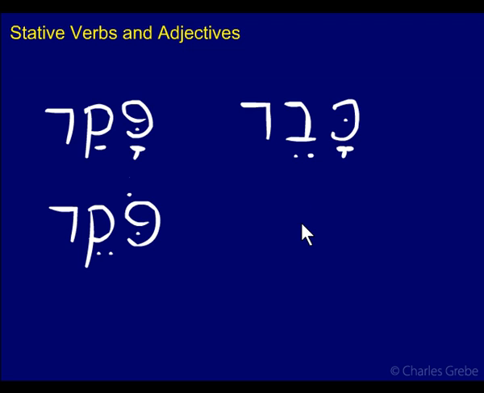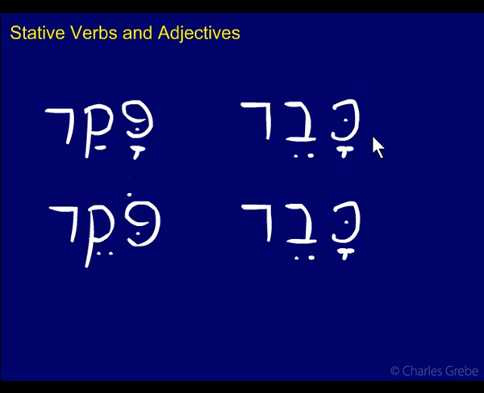And now the question is, what does the masculine singular participle of the stative verb look like? If this is the one for the dynamic, what does the stative one look like? Well, in fact, it looks just like the perfect. There's no difference. The masculine singular looks just like the 3ms perfect.